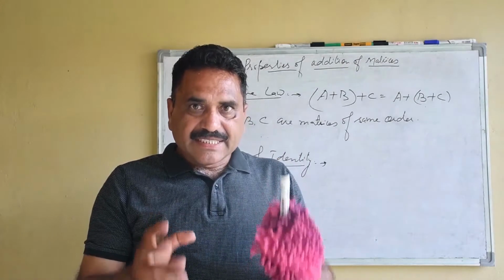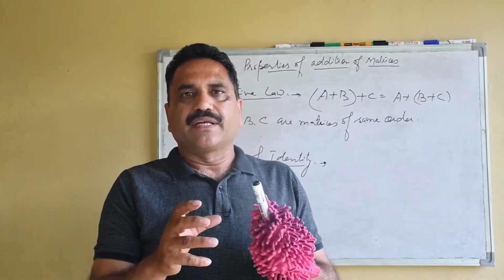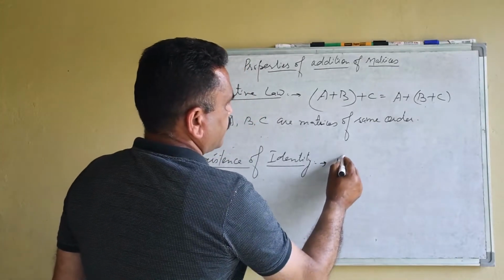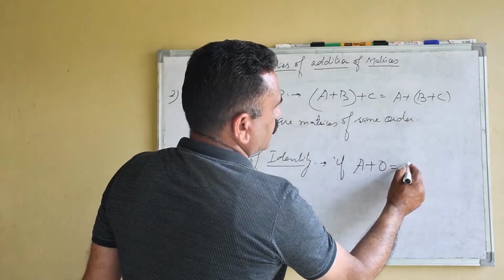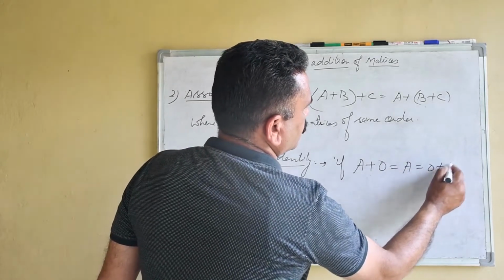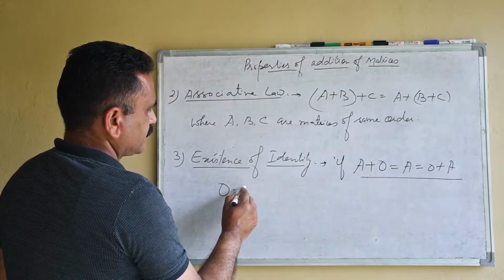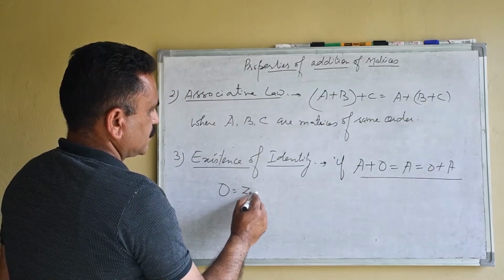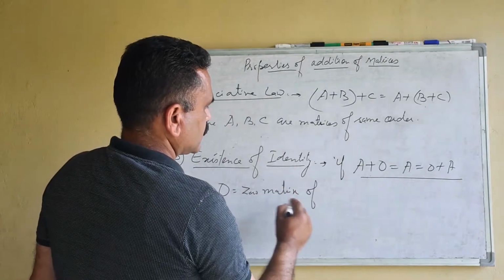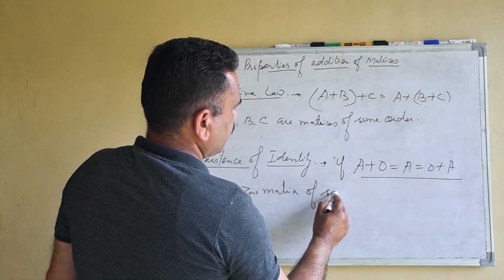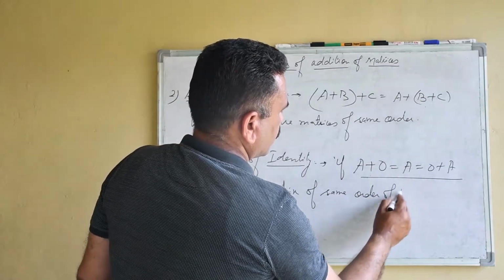If there exists a matrix of the same order as A, where A plus O is equal to A is equal to O plus A, where O is a 0 matrix of the same order as A.